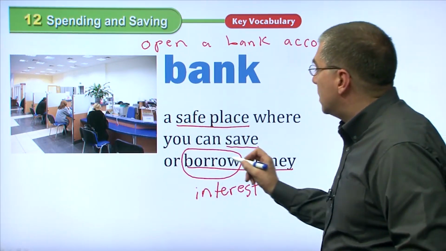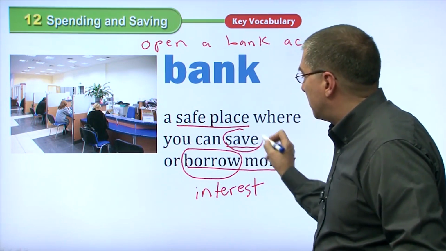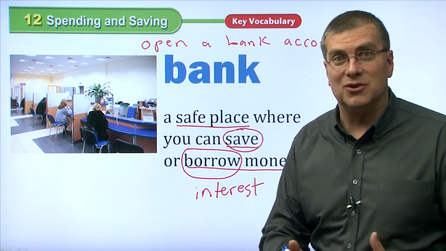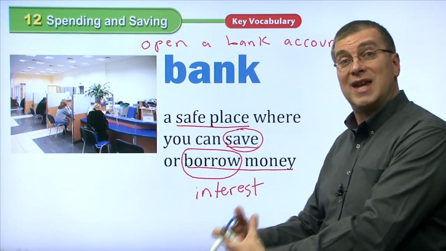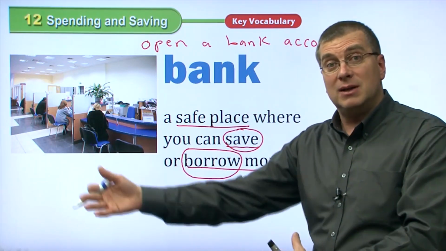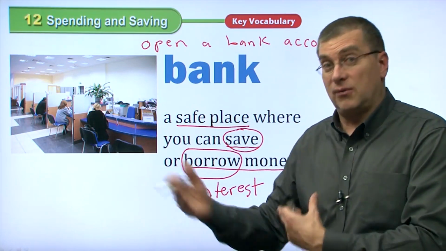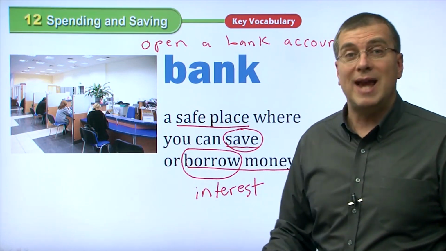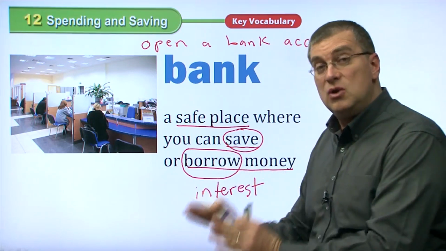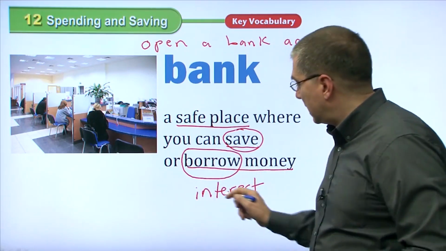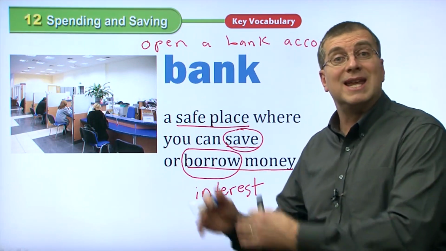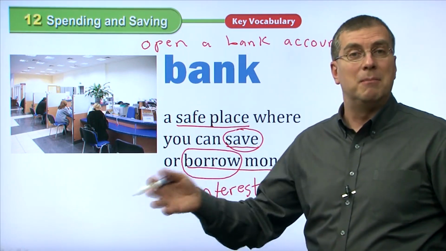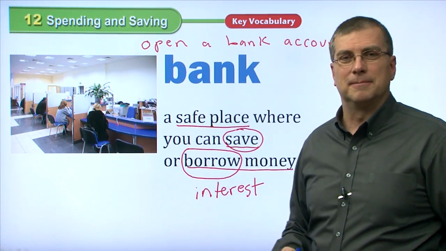But if you save your money in the bank, the bank will pay you interest. If you open a bank account and you put $100 in the bank, after 3 months, maybe you'll have $3 or $5. They'll give you an extra $3 or $5 if you keep your money in the bank. And that's called interest. And that's another reason to save your money in the bank, because you can make interest, a little bit more money.